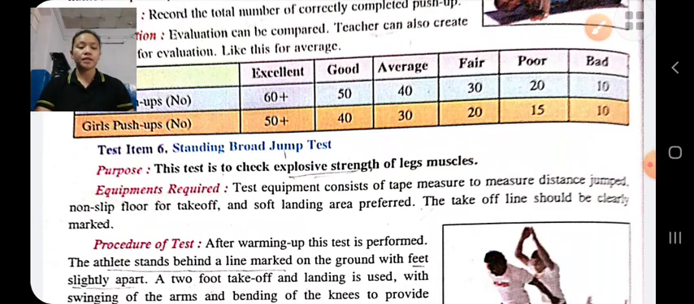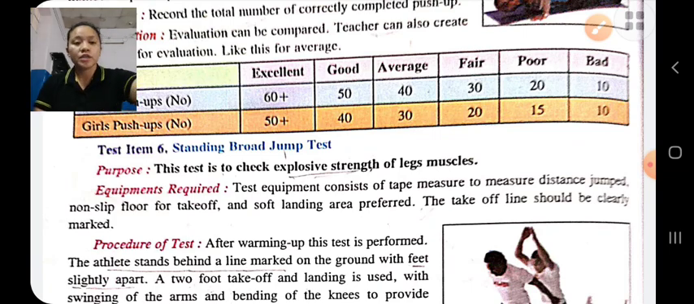Standing broad jump. This test is used to check the explosive strength of the leg muscles. Explosive strength is the ability of a person to overcome resistance with maximum speed, and this test item measures the explosive strength of the leg muscles. Equipment required: measuring tape, non-slippery floor, soft landing area, etc.